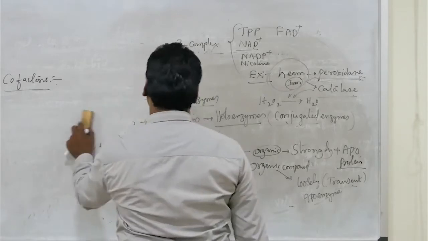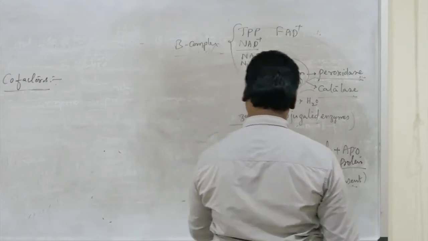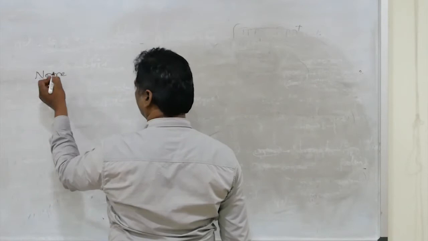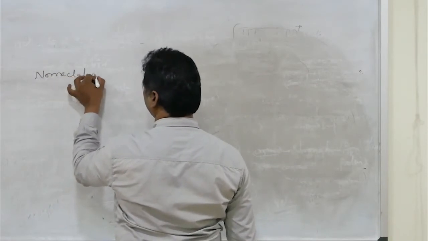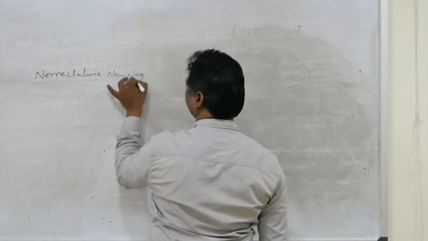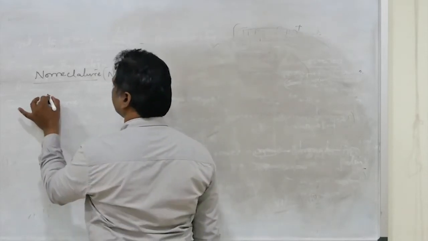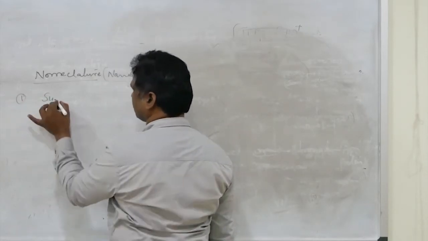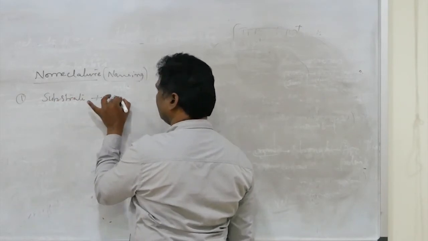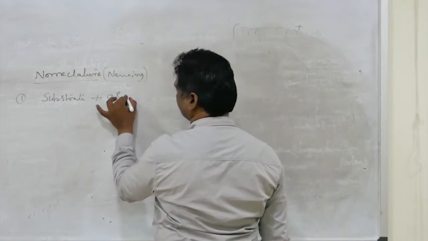The last topic is enzyme nomenclature and classification. The nomenclature of the enzyme is not given clearly in your book, but you can see this. Nomenclature means naming of the enzymes. The nomenclature of enzymes is based on criteria. First one, substrate with the suffix -ase.